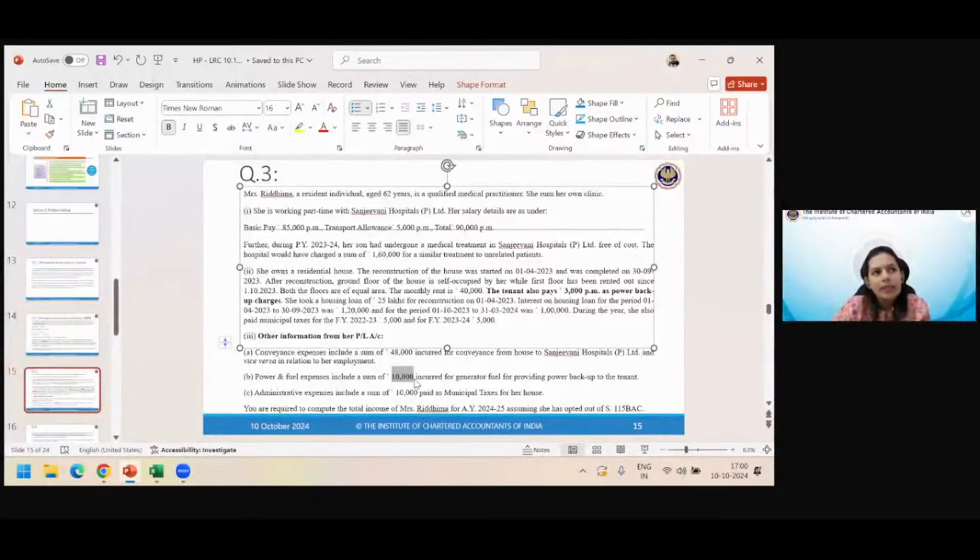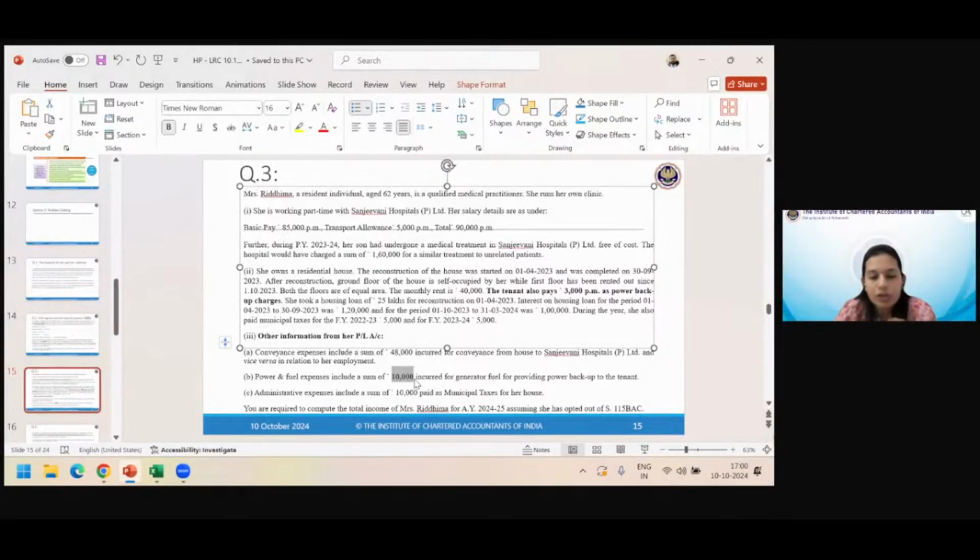So you are right in saying that it is not income from house property, because we spoke about cases of composite rent where the items are separable. Then the property part you take as house property, and the other service part or incidental things you take as income from other sources. If she is a medical practitioner, and her business was letting out house property, we would perhaps have taken it into PGBP also.